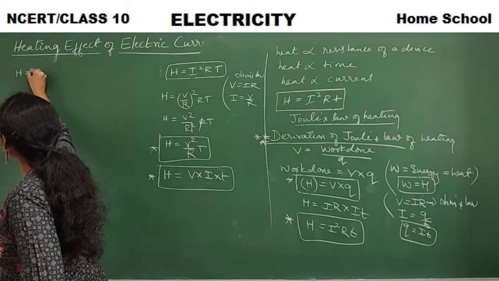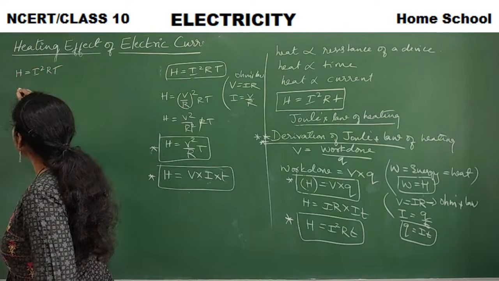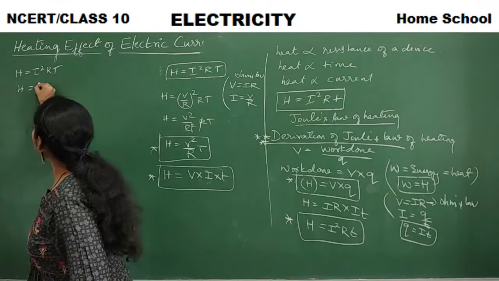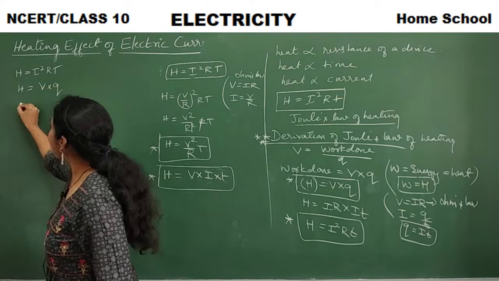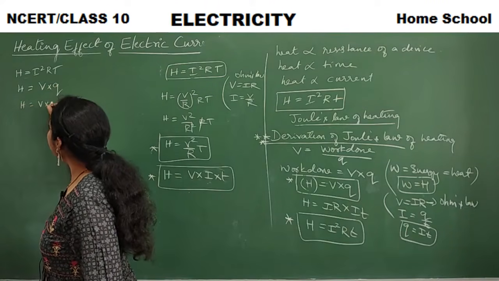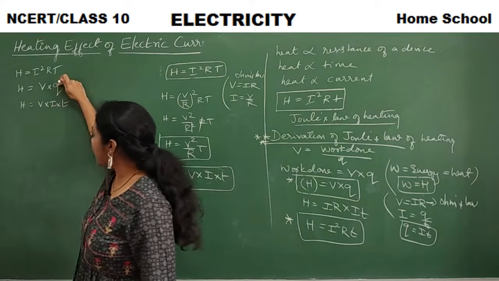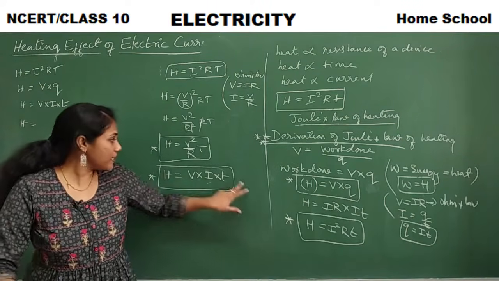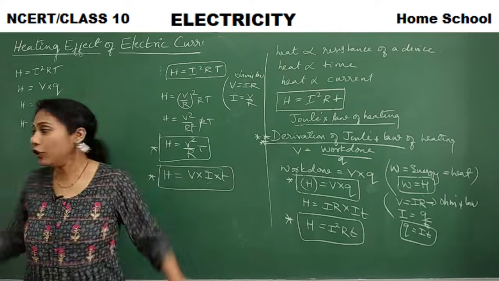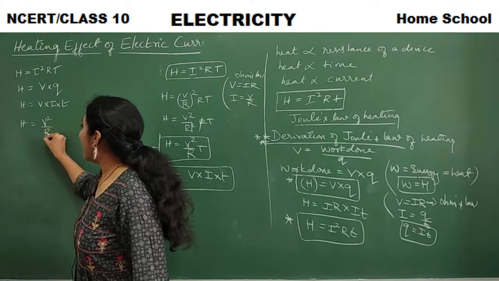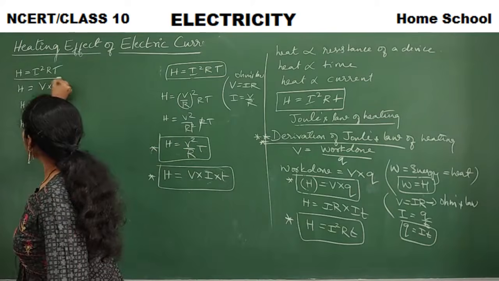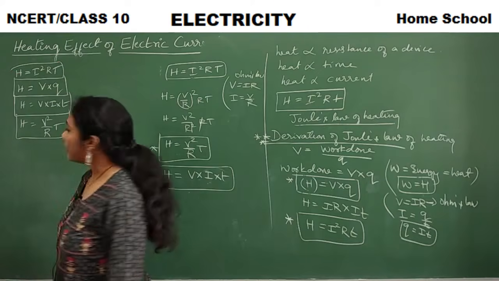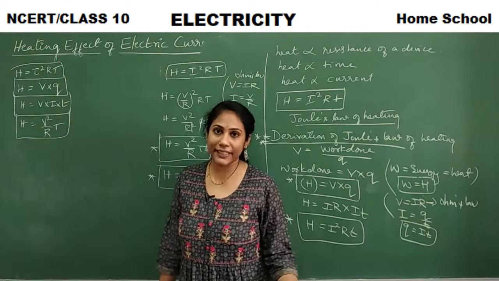Main formula: H is equal to I square RT. Another formula, H is equal to the basic one, V into Q. Next, H is equal to V into I into T, just instead of charge, I am writing IT. Next, H is equal to this particular formula that we derived: H is equal to V square by R into T. So these are the 4 formulas of heat. Clear? Heating effect of electric current.